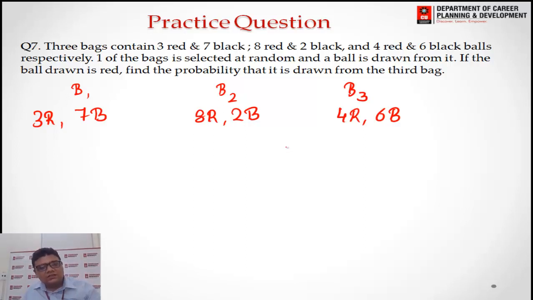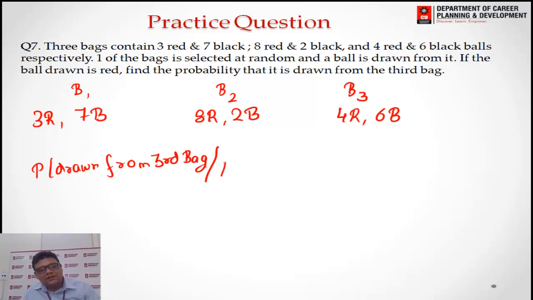If the ball drawn is red, find the probability that it is drawn from the third bag. We have to find the probability of it being drawn from the third bag when it is given that it is a red ball.